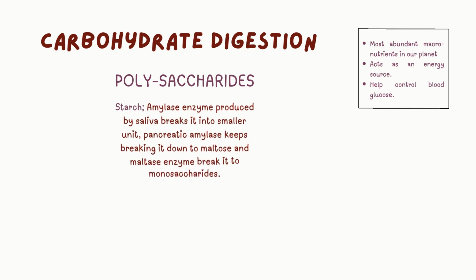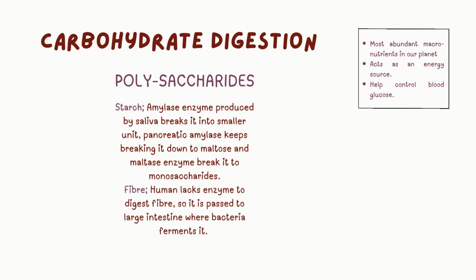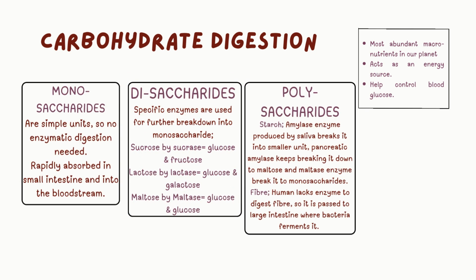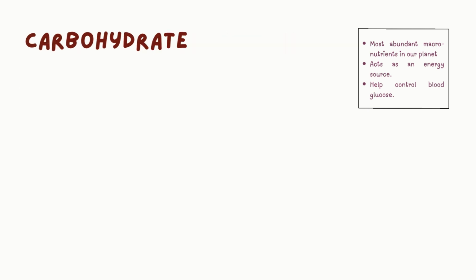Polysaccharides have a more complex structure, and starch and fiber are digested differently. Starch is digested by the enzyme amylase, which is first produced in saliva and then by pancreatic amylase. It is broken down into maltose, and then by maltase in the small intestine into monosaccharides. Fiber, however, is digested through fermentation by bacteria in the large intestine, as humans lack the enzymes needed to digest fiber. That is digestion. Now, let us move on to how the simpler forms of carbohydrates are absorbed afterward.